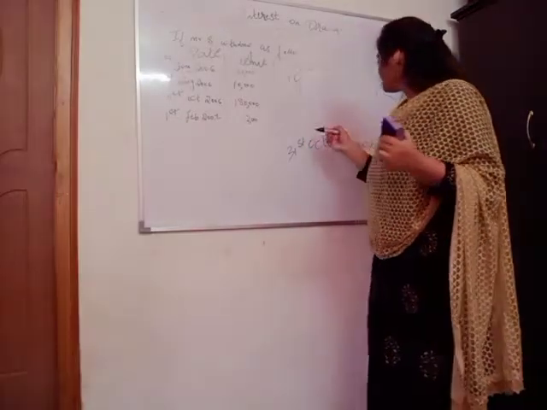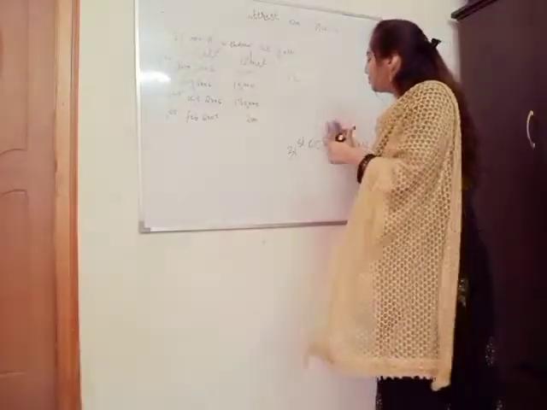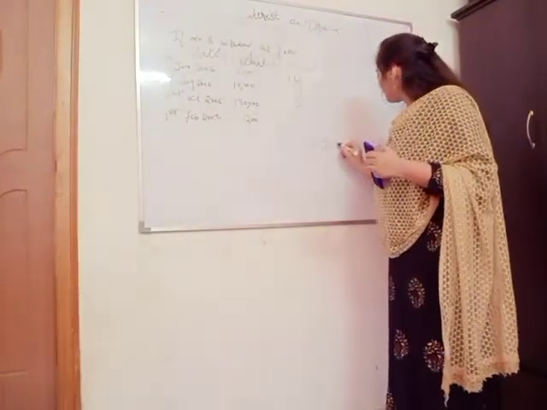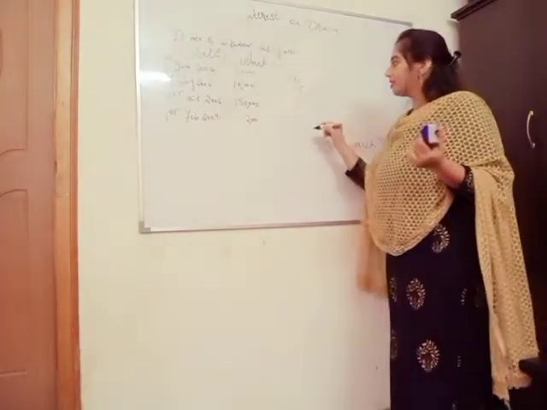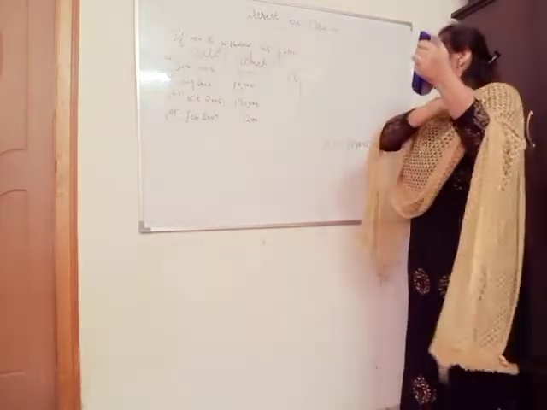So from 31st October till March 31st, how many months will it be? 5 months. Then when did the partner withdraw? On 1st February. So from 1st February till March 31st, how many months will it be? 2 months. So this is how many months each amount was withdrawn for.